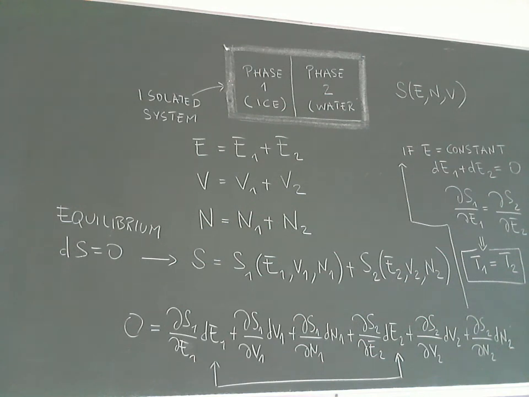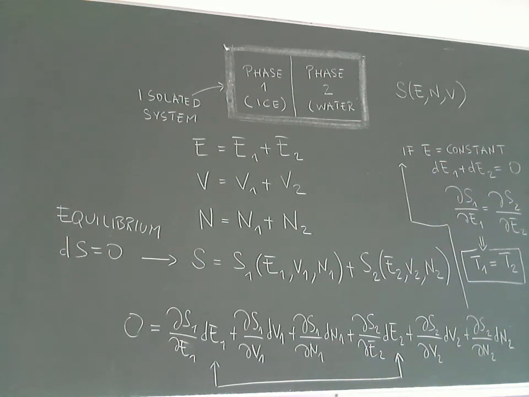So if I take any variation of the entropy around the point where I am in equilibrium, I will get 0, because this is the condition for a maximum. A maximum is an extreme point. So what can the system do? The system is isolated, so the number of molecules of water, H2O, in our system will stay the same. There is no communication with the external world, so the total N is fixed, because there is no exchange. Total N is fixed, but N1 and N2 can change.